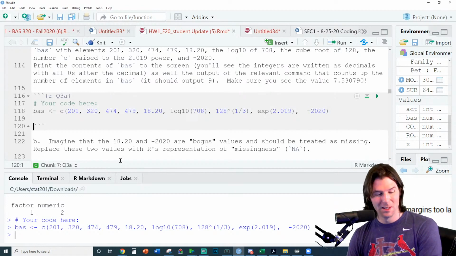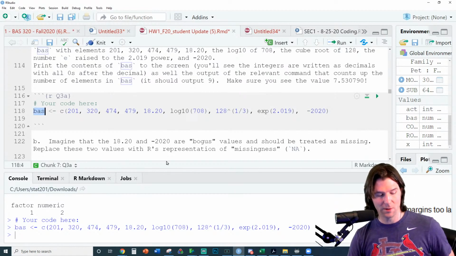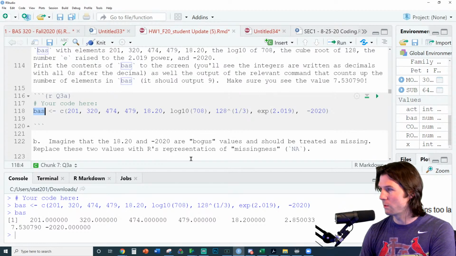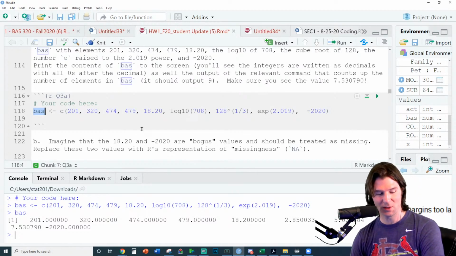Always Coconut Red Bull. So we have the BAS vector right here, and it is created, has the values. Make sure it's a quantitative vector. So we have the quantitative vector right here.